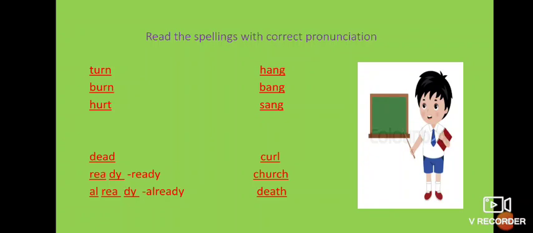Now the next word is already. Three different syllables. Okay. A-L, all, one syllable. Then R-E-A-D, second syllable. Here E is silent. And D-Y, already. Three different syllables make the word already. Already means before done something.